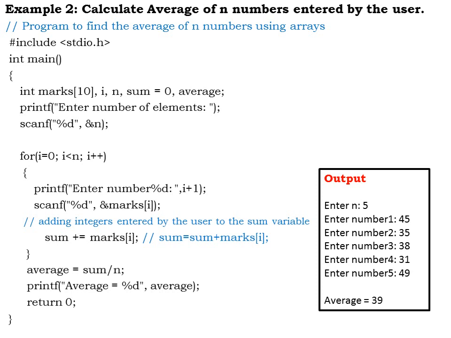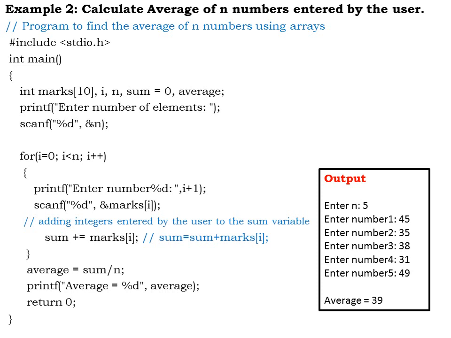So n is not specified, it can be 10 numbers, it can be 20 numbers, it can be 50 numbers. So we can have an average of n numbers, so n can be anything. Inside the main function I have declared an array named marks whose size is 10. So at the max 10 elements I can store. I can increase the size up to 100 also, depending upon how many elements I want to store.